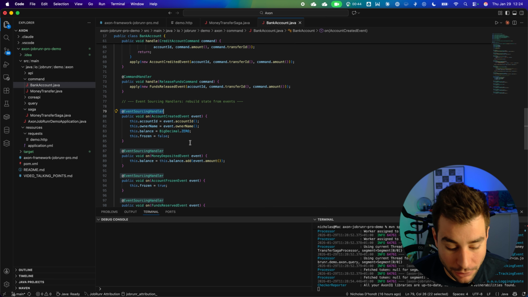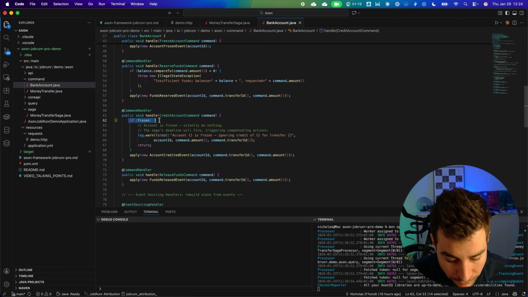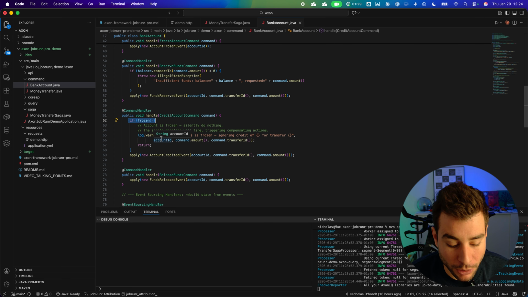Every time Axon loads this aggregate, it replays all the events through these handlers. That's how you get to your current state. Let me have a look at a specific one, this handle credit account command, where we see there's a specific frozen part. When an account is frozen, the credit command just does nothing. No event gets emitted. That's how we'll simulate a timeout. The Saga will be waiting for an account credit event that never will show up.